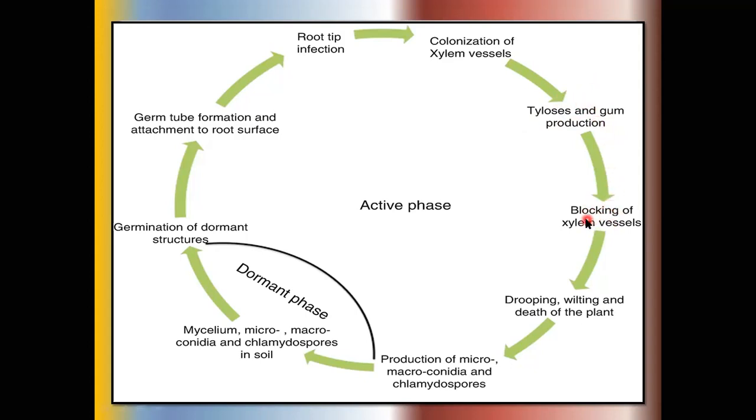So there is total blocking of the xylem cells due to the tylose and gum already produced by the pathogen. Due to the plugging of the xylem and phloem cells, no water and carbohydrate materials are translocated. So finally, several symptoms are seen in these plants, that is, yellowing of the leaves or drooping of the leaves, and finally the branches may wilt. Okay, so this is the disease cycle of Fusarium oxysporum f. sp. udum.